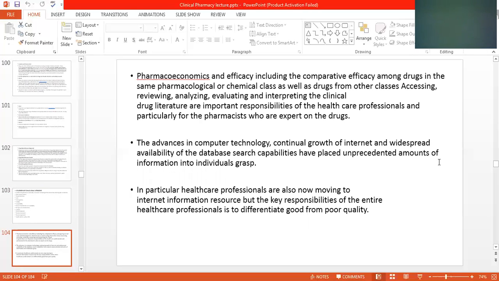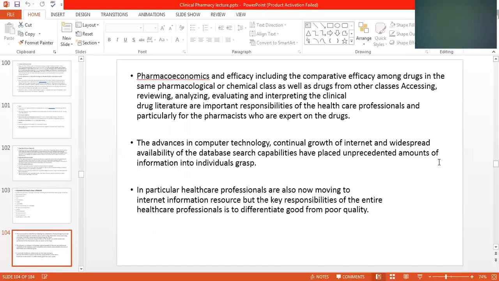Assessing, reviewing, analyzing, evaluating, and interpreting the clinical drug literature are important responsibilities of the healthcare professional, and particularly of pharmacists, who are experts on the drug. The advances in computer technology, continuous growth of the internet, and widespread availability of database search capabilities have placed an unprecedented amount of information into the individual's hands.